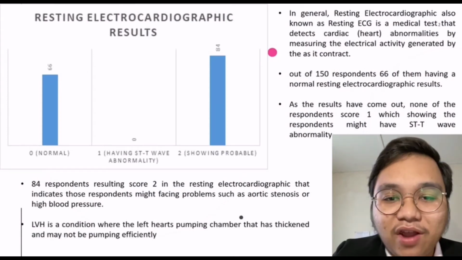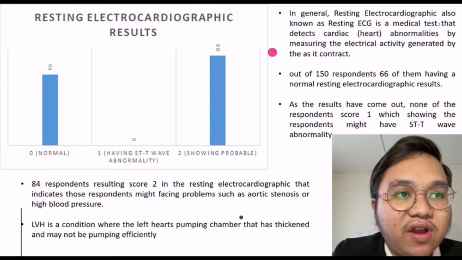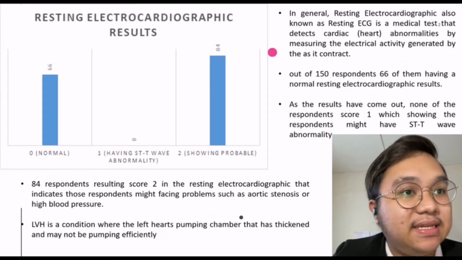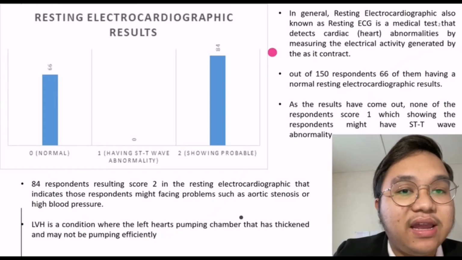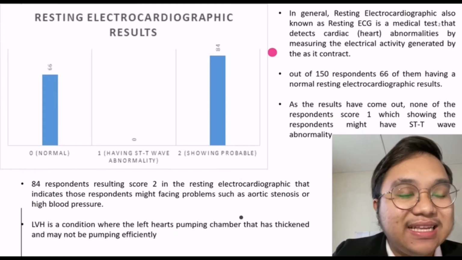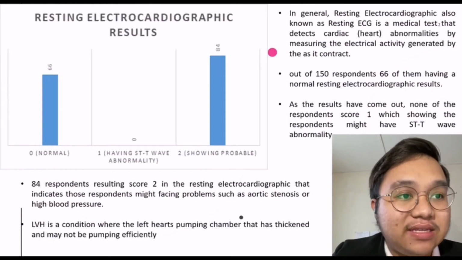3.7. Resting electrocardiographic result. In general, resting electrocardiographic, also known as resting ECG, is a medical test that detects cardiac abnormalities by measuring the electrical activities. Out of 150 respondents, 66 of them have a normal resting electrocardiographic result. As the result came out, none of the respondents scored 1, which would show the respondent might have an ST wave abnormalities.